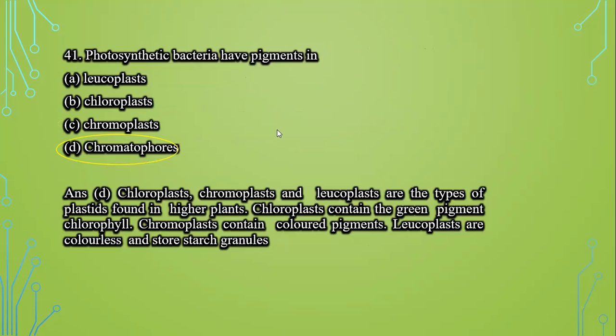Next question: photosynthetic bacteria have pigments in leucoplast, chloroplast, chromoplast, and the last option is chromatophores. Now, chloroplast, chromoplast and leucoplast are the types of plastids which are found in higher plants. Chloroplast contains green colour pigment, chromoplast contains coloured pigment, and leucoplasts are colourless and they store starch granules. So photosynthetic bacteria have pigments in their chromatophores.